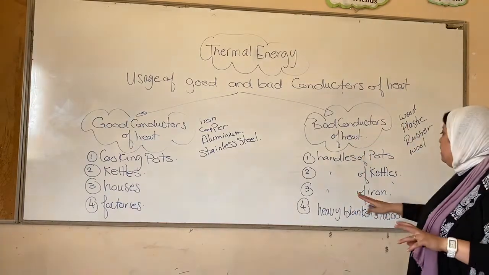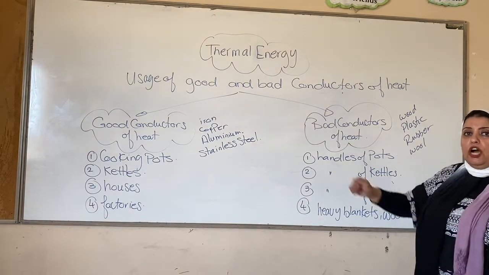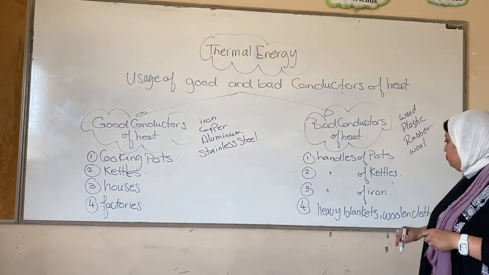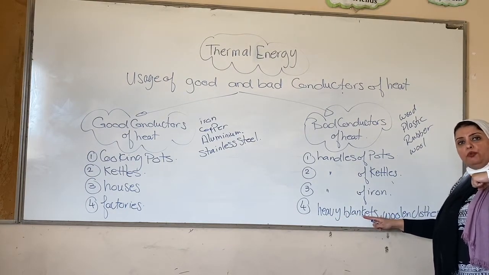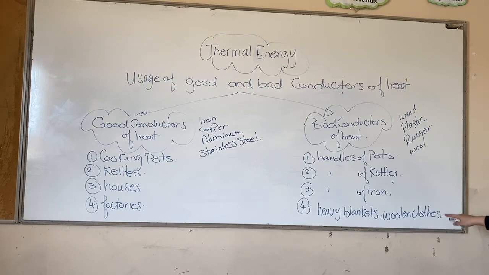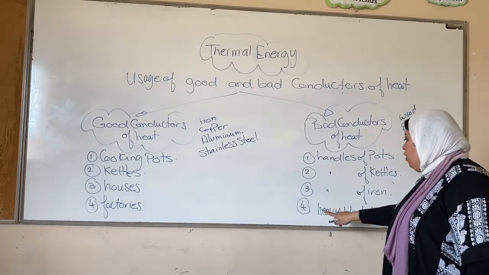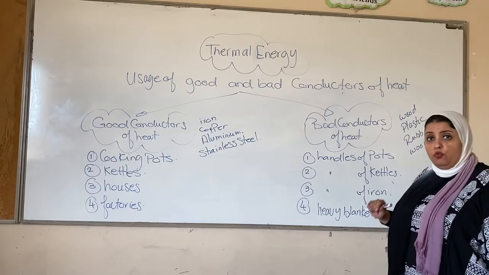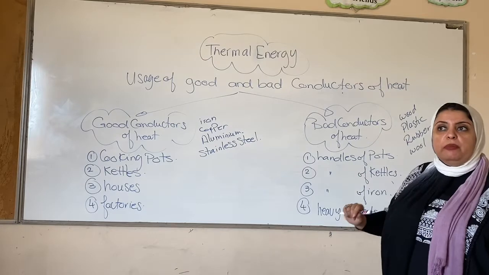Based on the same idea, the handles of the electric kettles and the handles of the iron by which we iron our clothes. Finally, the heavy blankets. This is what we cover ourselves with in the winter. And the woolen clothes, just like pullovers and coats. Why do we make them from wool especially? Because wool is a bad conductor of heat material.